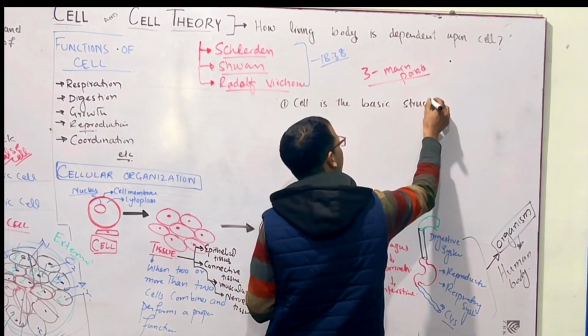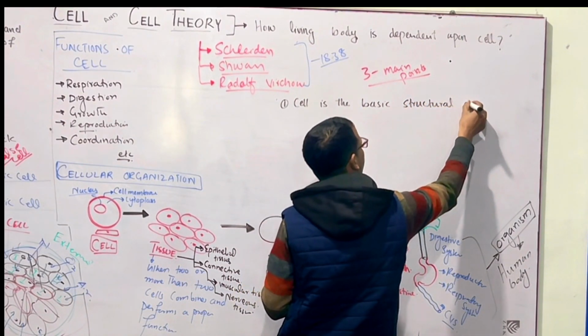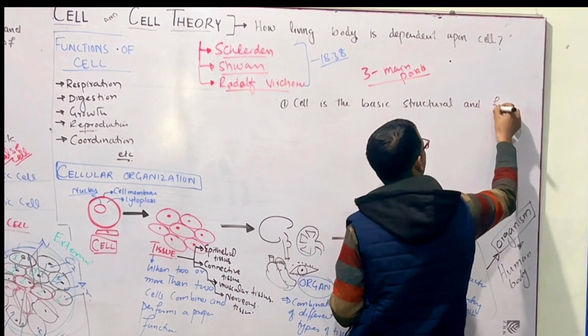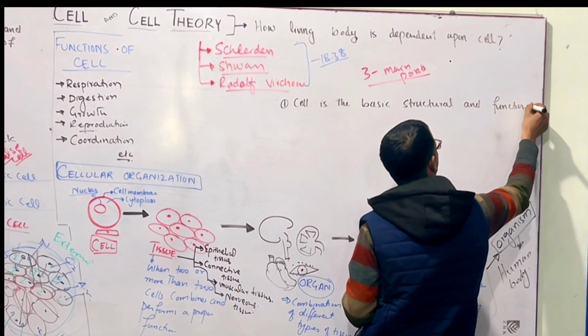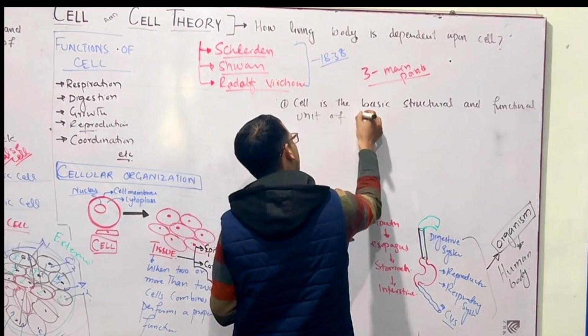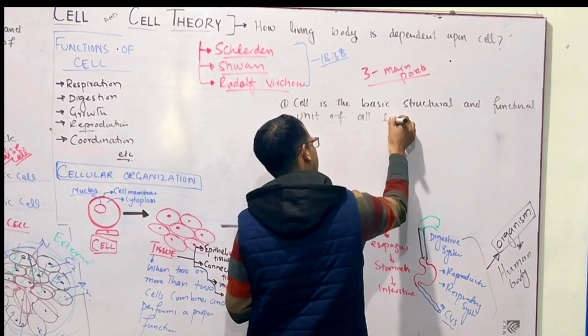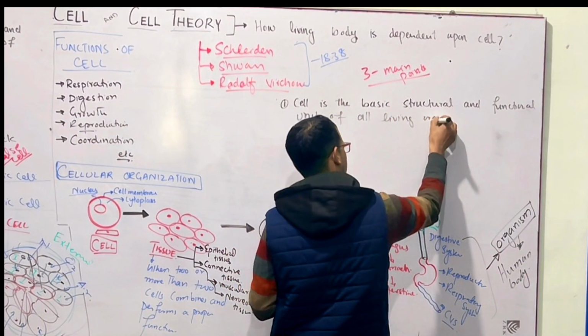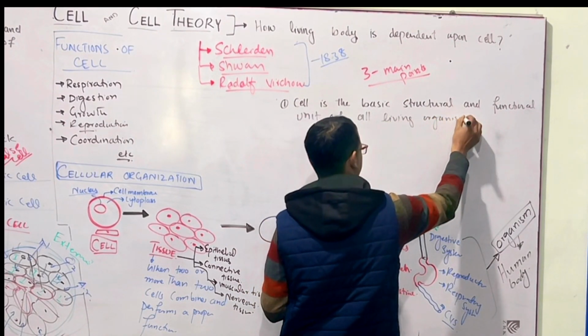structural and functional unit of all living organisms. But this is the third point.